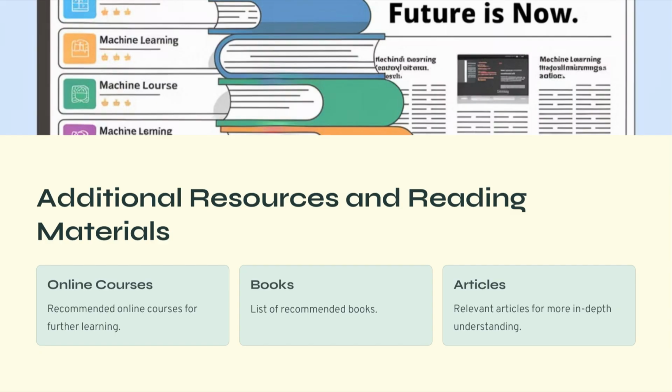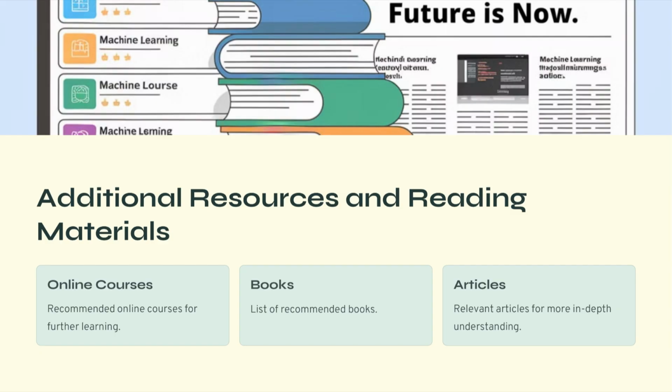Another important resource is books. Many foundational machine learning concepts are explained in textbooks that provide deeper theoretical insights. Examples include books on statistical learning, deep learning, or pattern recognition. Finally, research articles and technical blogs are also valuable resources of up to date information.